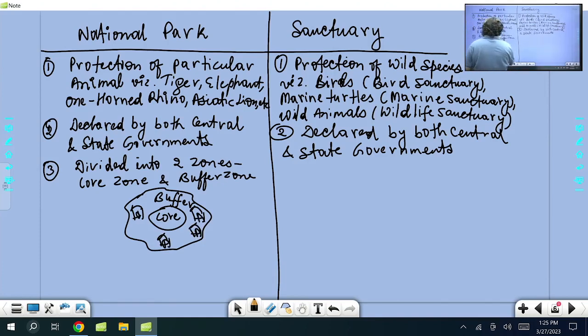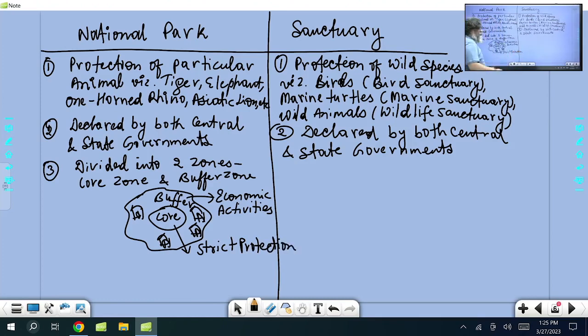Now this buffer zone is where the economic activities happen. The core area is for strict protection of wildlife, for tiger or elephant, whatever. Also, no biomass collection.